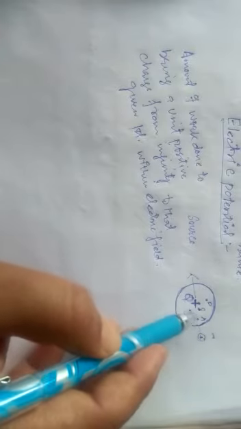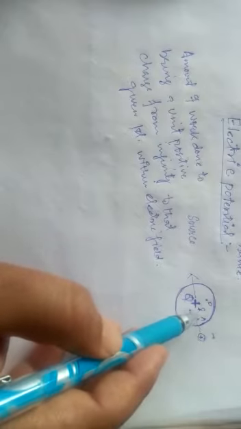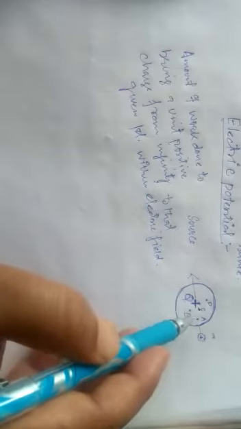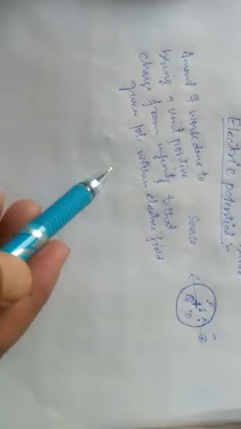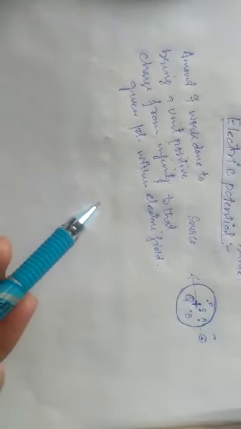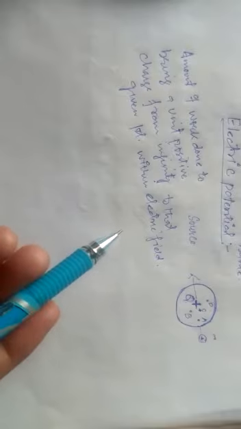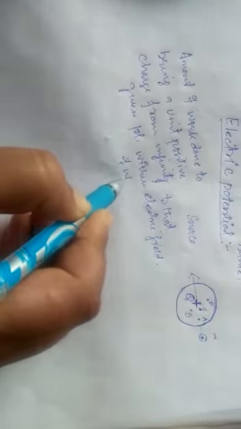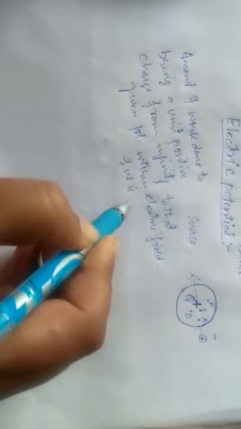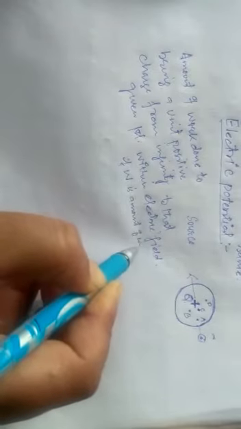It is obvious a large amount of work is done to take the positive charge from infinity to point C as compared to taking it from infinity to point E. So this very thing is called electric potential. Electric potential is simply defined as the amount of work done to take a positive charge from infinity to that very point where we have to find it out. Let W be the amount of work done.